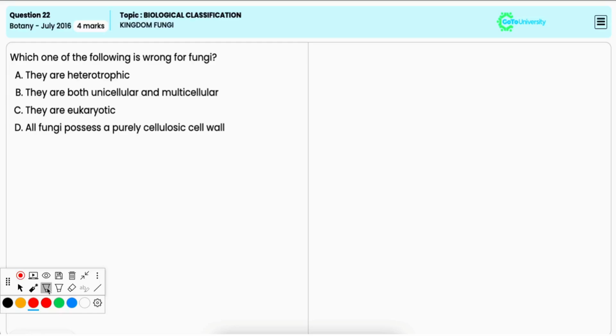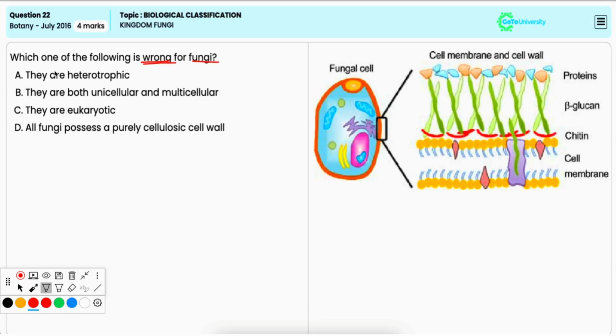In this question, you have to identify the wrong statement regarding fungi. Option A, they are heterotrophic. This is true because fungi are indeed heterotrophic organisms. That is, they obtain their nutrients by absorbing organic matter from other organisms, either through decomposing dead material or as parasites or symbionts. Hence, it is an incorrect option.